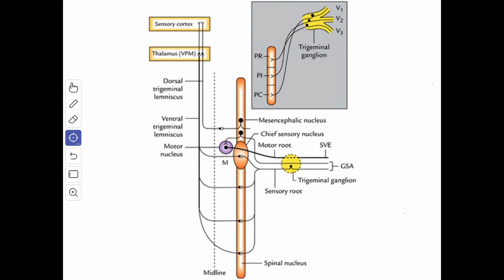The chief sensory nucleus of the trigeminal nerve lies in the dorsolateral part of the tegmentum of the upper part of the pons lateral to the motor nucleus of the trigeminal nerve, and it occupies an intermediate position between the mesencephalic nucleus above and the spinal nucleus below. It is concerned with the tactile sensibility.